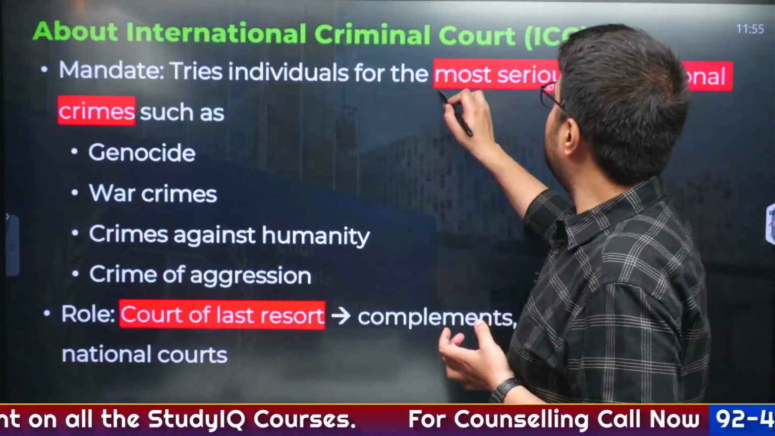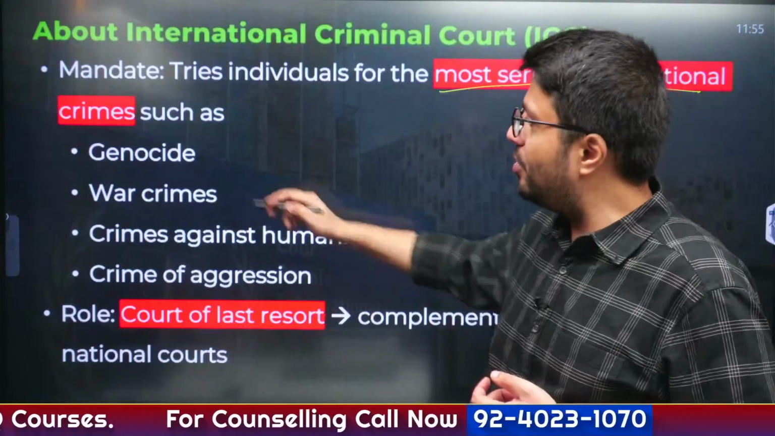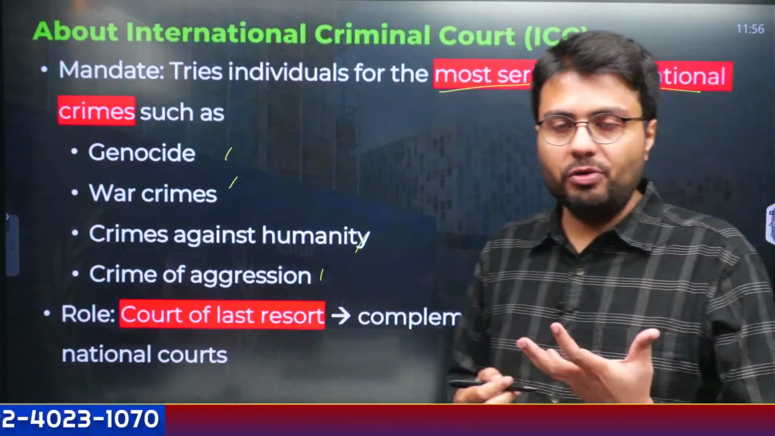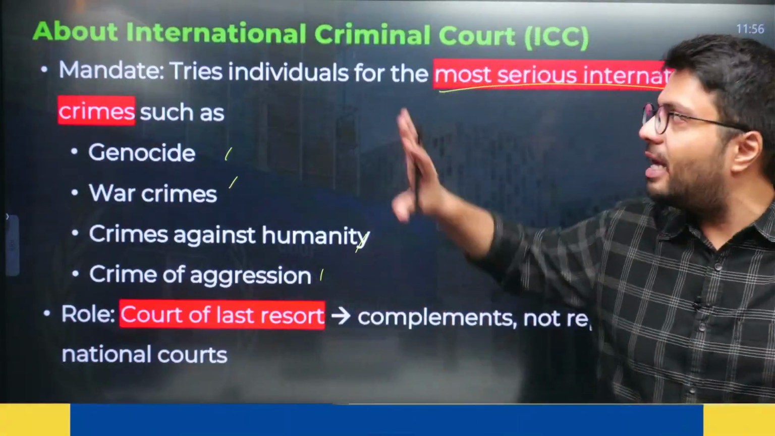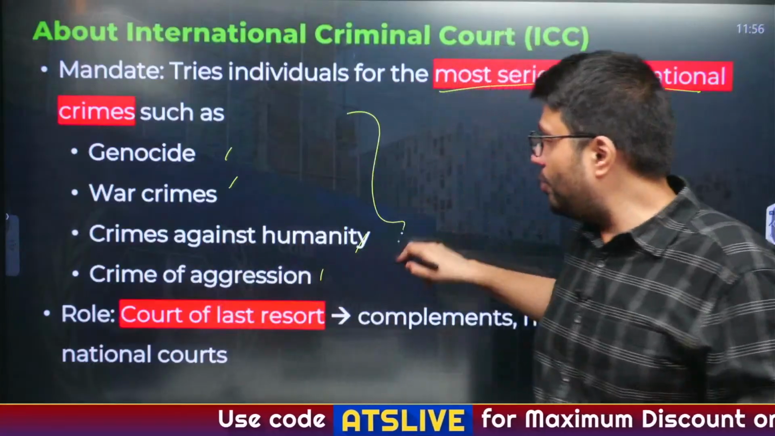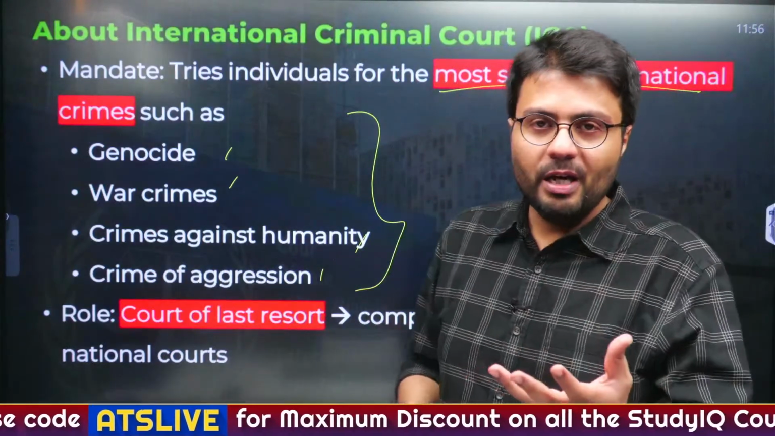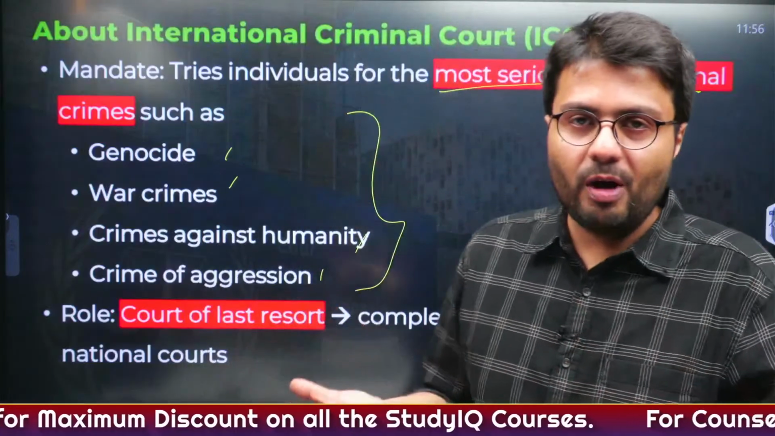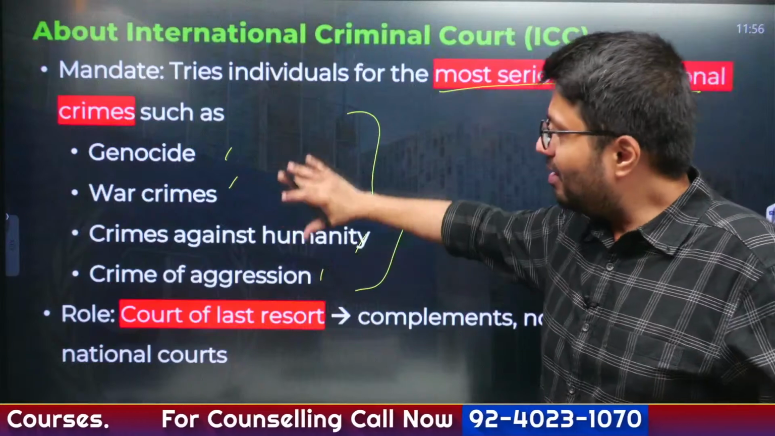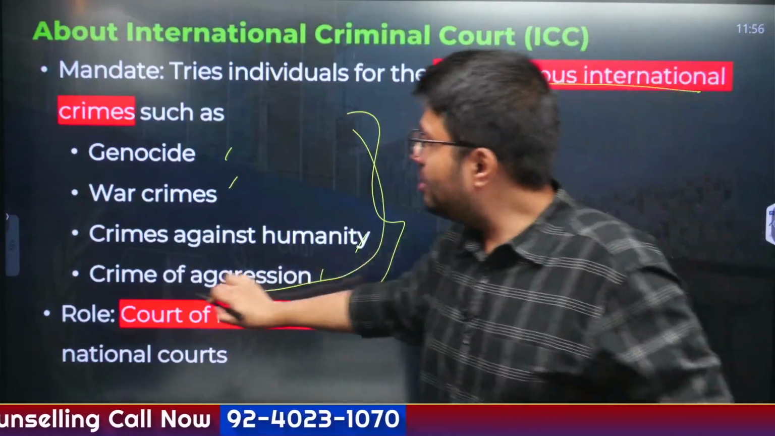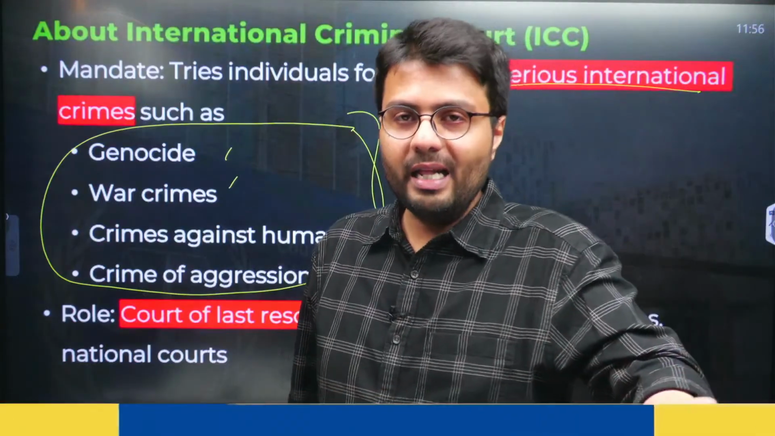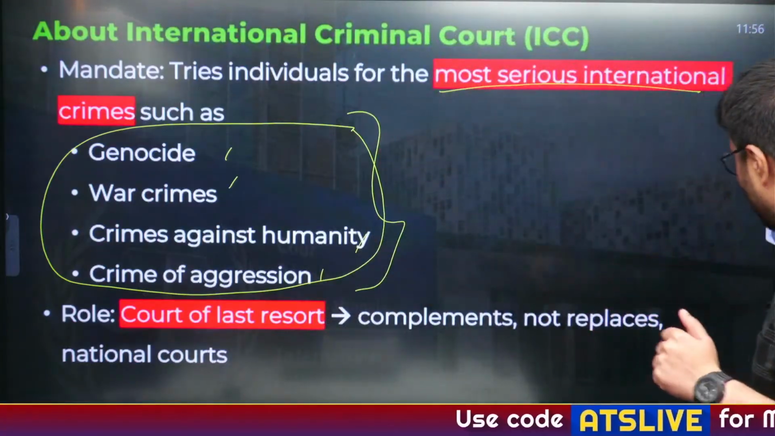Now this tries individuals for the most serious international crimes like genocide, war crimes, crimes against humanity, crimes of aggression, and this is a court of last resort. When the judicial system of countries fail, then only this starts functioning. Now, in the recent era, this has tried to prosecute many of the famous leaders across the globe, maybe Vladimir Putin, maybe Benjamin Netanyahu, all have been tried to, or this body has tried to frame accusations on these crimes on these individuals, but has it been able to actually prosecute against them? The answer is no. So not a very effective body.